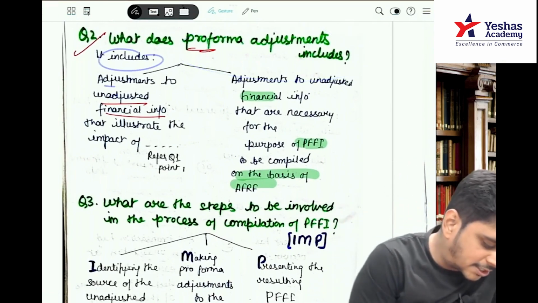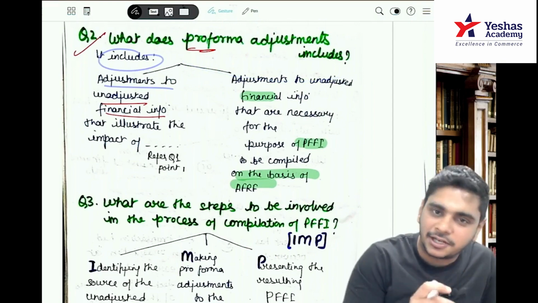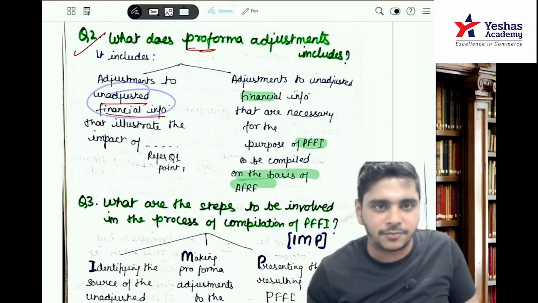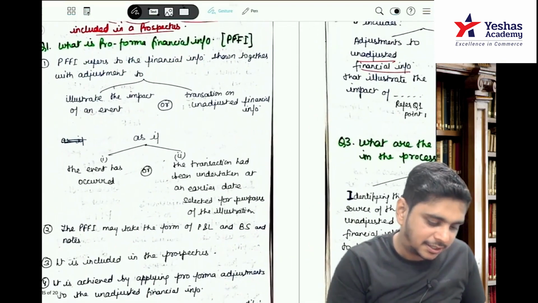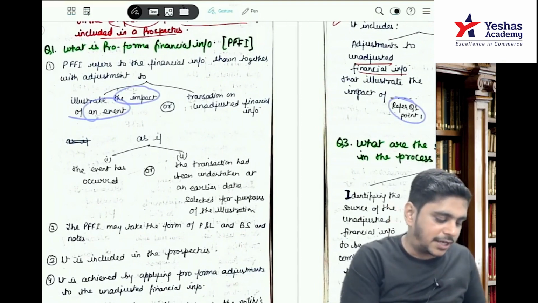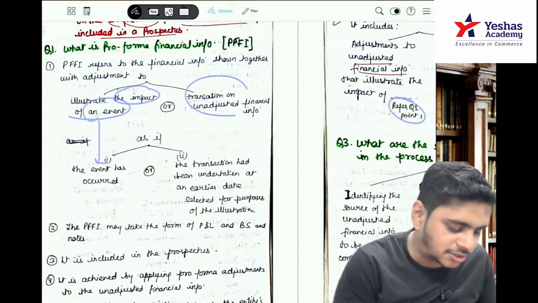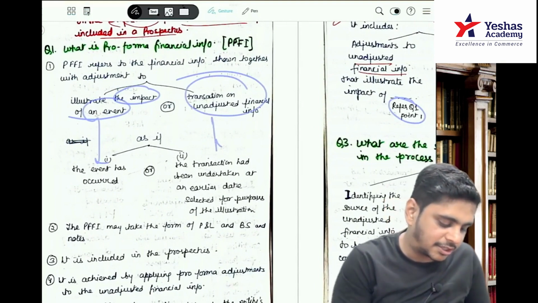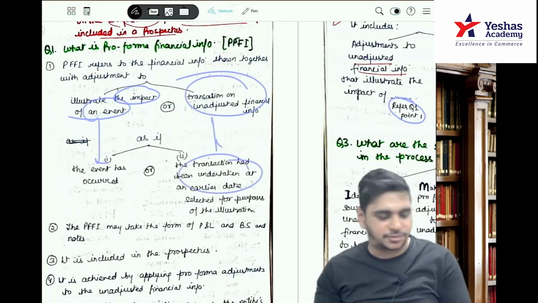It includes adjustments to unadjusted financial information that illustrate the impact of an event as if the event has occurred, or a transaction on unadjusted financial information as if the transaction had taken place at an earlier date selected for the purpose of illustration.